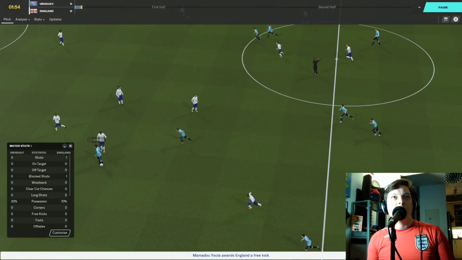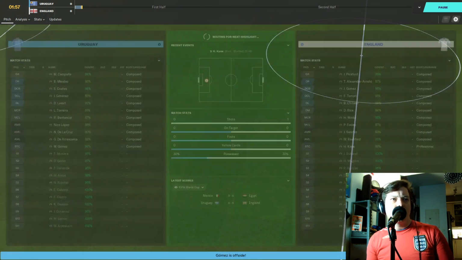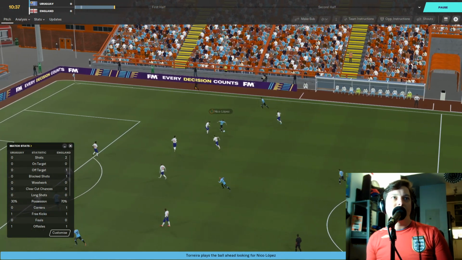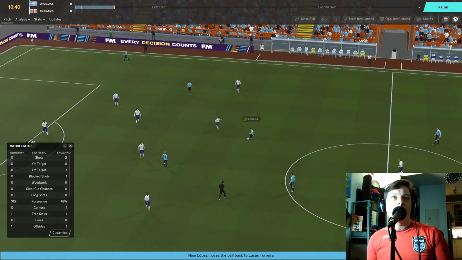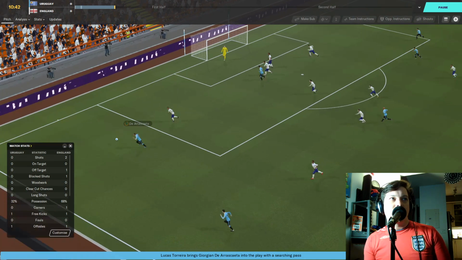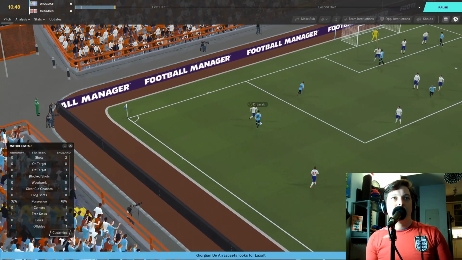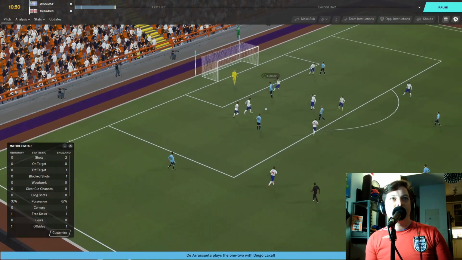Uruguay counter. Ooh, there was a foul here. Is that an offside? It's an offside. Torreira with the ball out right side to Nico Lopez. Back to Torreira again. Switches to the other side, the left. Arrascaeta goes back to Laxalt. Laxalt taking on the defender. Arrascaeta, can he get a shot?